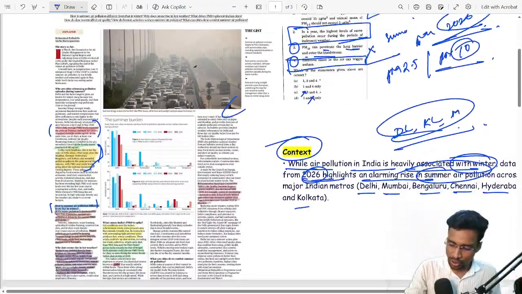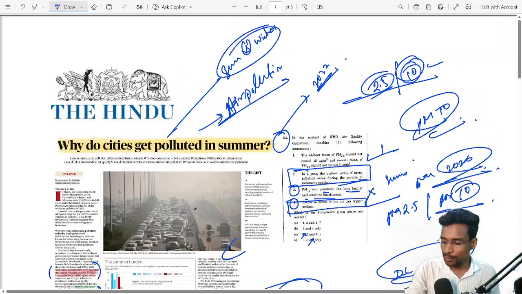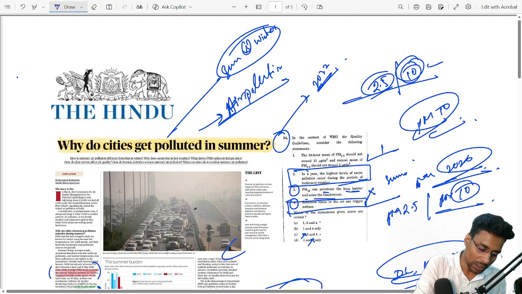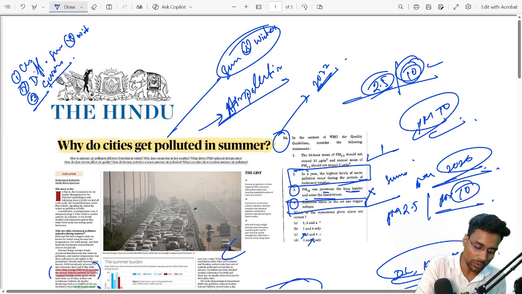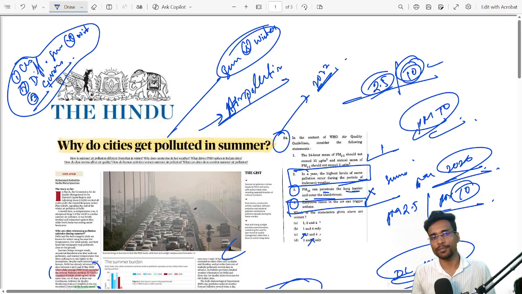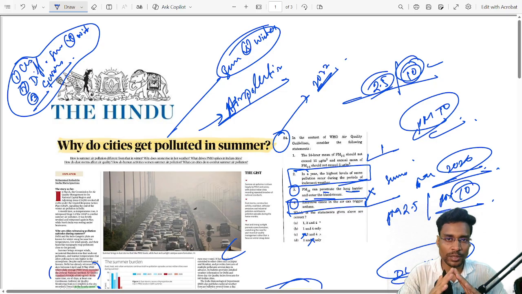So these all are the important data, facts and concepts. तो यहाँ पर हम लोगों ने क्या जाना कि इस आर्टिकल में what is the context, then the difference between summer air pollution versus winter air pollution. और third, गवर्नेंस पॉइंट ऑफ व्यू से हम लोगों ने देखा कि एयर पॉल्यूशन को टैकल करने के लिए गवर्नेंस ने क्या क्या प्लान बनाए. So these all are the important data, facts and information.